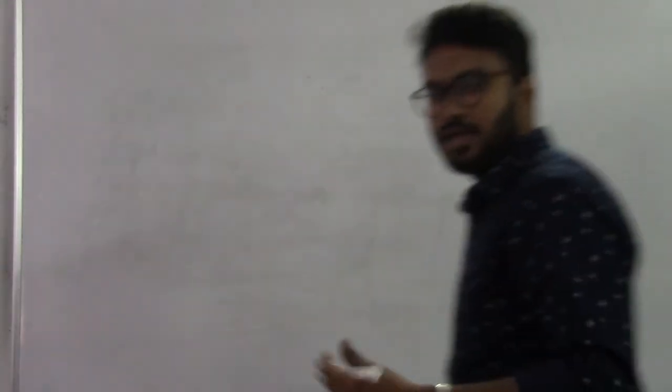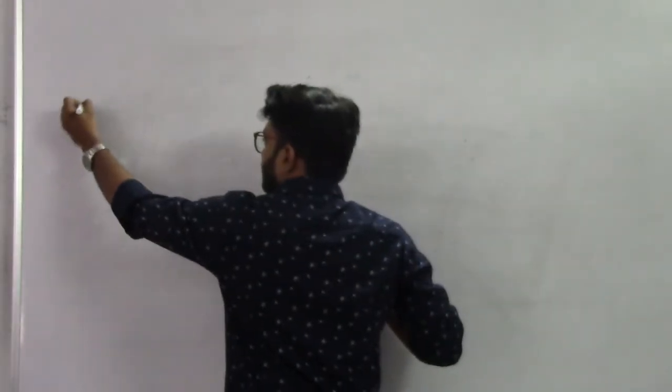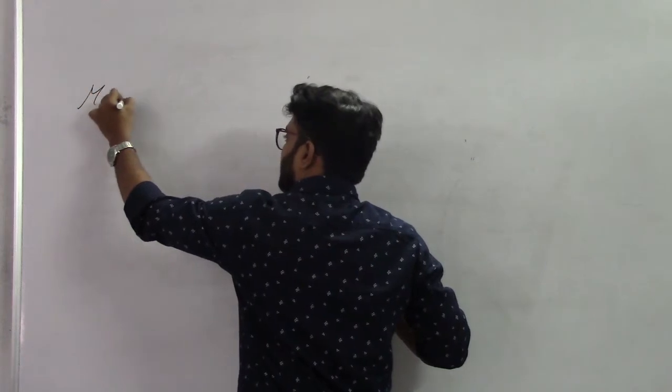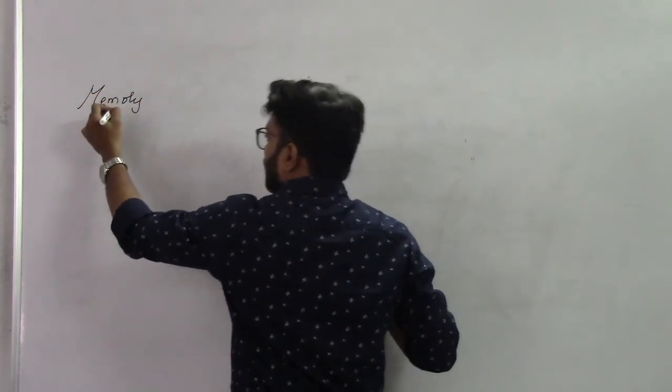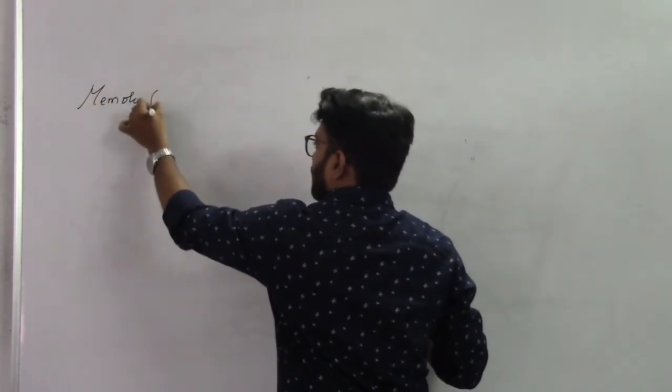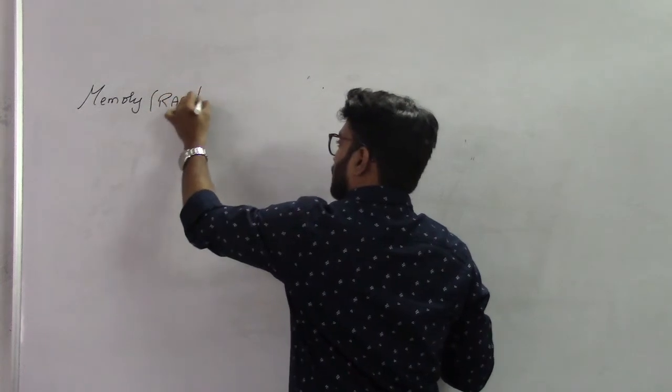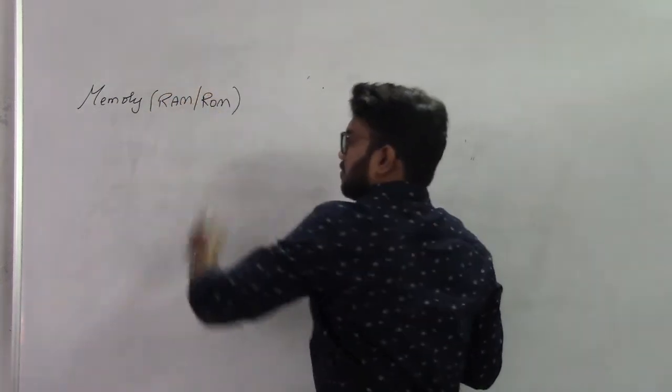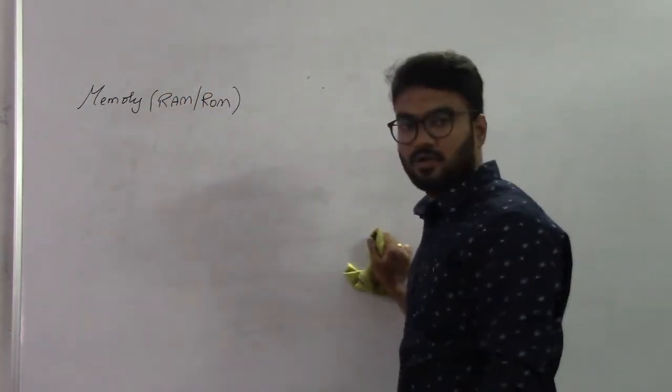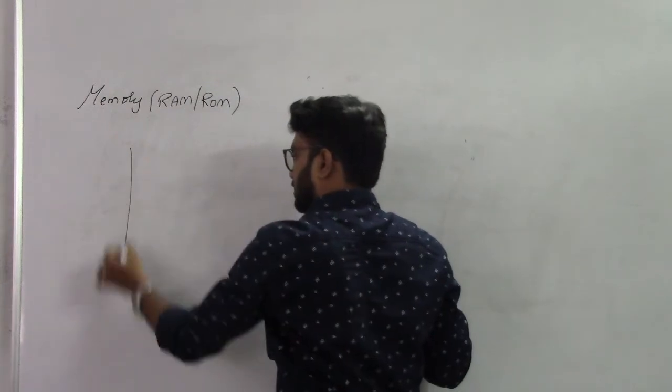So any memory, let's say, as we have seen, either RAM or ROM, any memory you take, the design part will be like this.